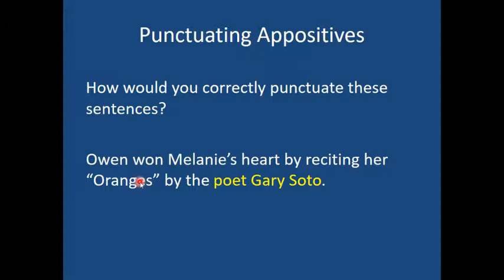"Owen won Melanie's heart by reciting Oranges by the poet Gary Soto." Here's your appositive. Gary Soto is renaming poet. This is the opposite. Poet's pretty general. Because poet's pretty general and there's lots of poets out there, we don't want to put commas in this one at all. So once again, it all comes down to the noun that it's renaming. How specific is that noun?